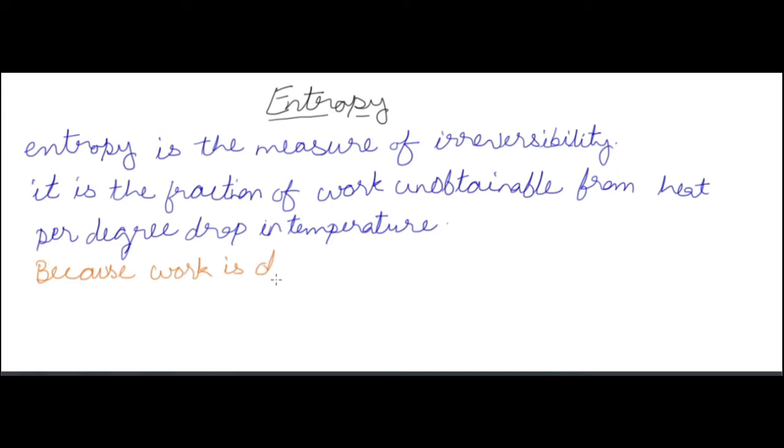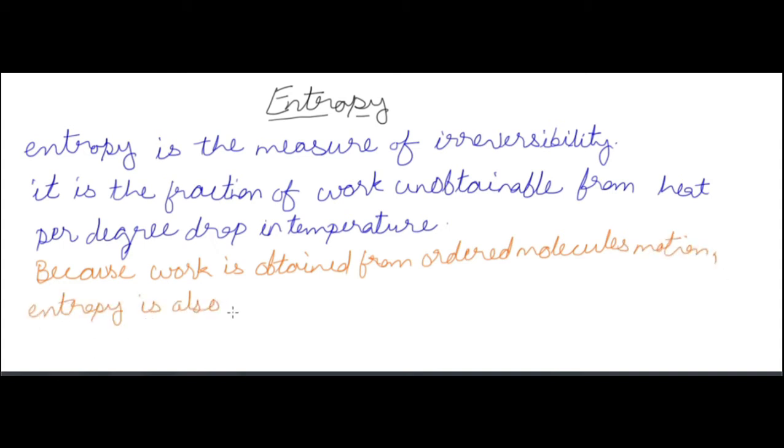Now we know that work can be extracted from molecules if they have an ordered molecular arrangement. If the arrangement of the molecules is not in order, then it cannot give work.